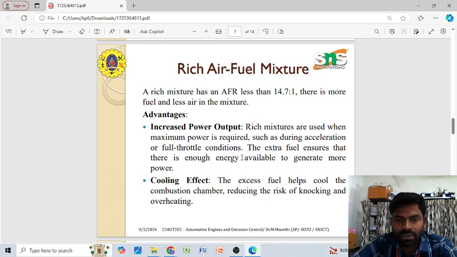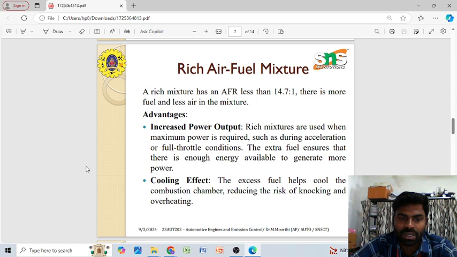Next one is the cooling effect. The excess fuel helps cool the combustion chamber and reduces the risk of knocking and overheating. As compared to this, a lean air fuel mixture has the disadvantages of detonation or knocking. With the excess amount of air present in the mixture, it generates extreme temperature inside the combustion chamber during combustion, so that we get more nitrous oxide emission because of the excessive heat generation.